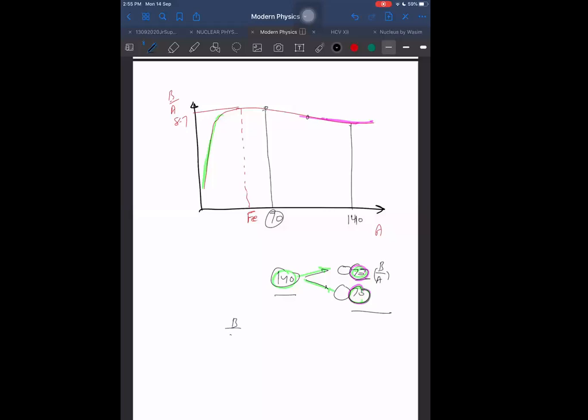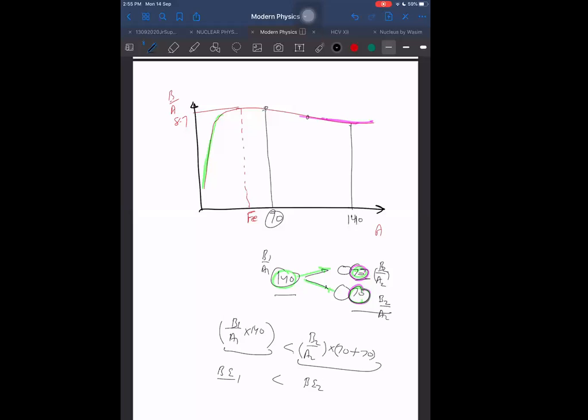What is the binding energy of the parent? Let us consider it to be B2 upon A2. Here it could be B3 upon A3, but I have taken B2 upon A2 only because these are equal. And here it is B1 upon A1. Then I can say B1 upon A1 into 140, and the other is B2 upon A2 into 70, and for the other also I have taken the same, so plus 70. Which energy was more, overall binding energy initially or finally?